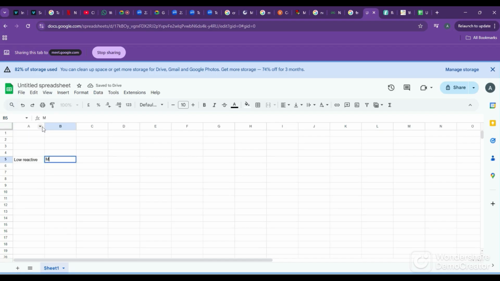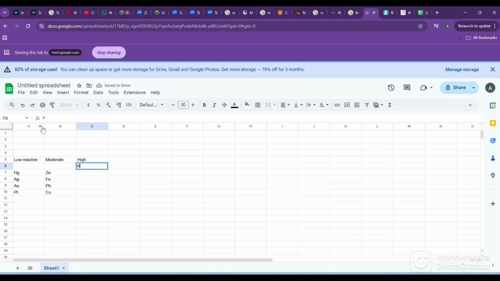Low reactive, moderate reactive, high reactive. Under low reactive you have mercury, silver, gold and platinum. Under moderate we have zinc, iron, lead, copper.